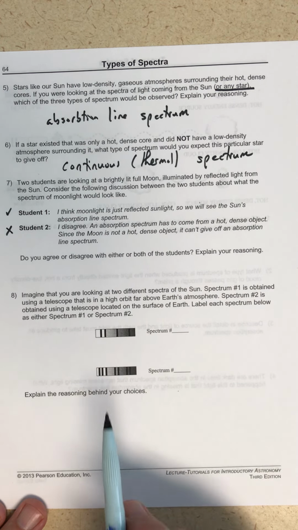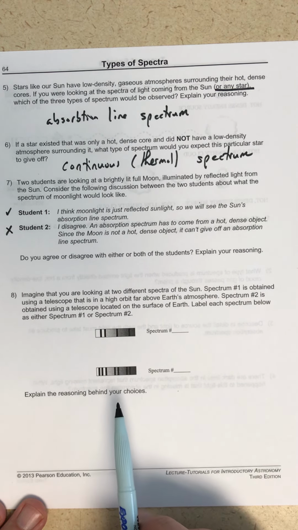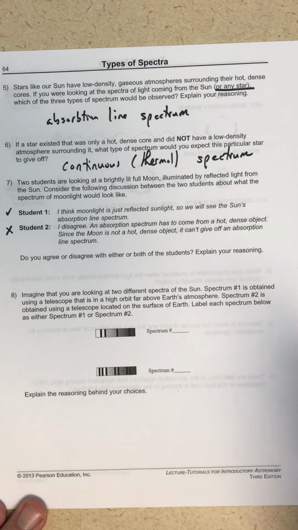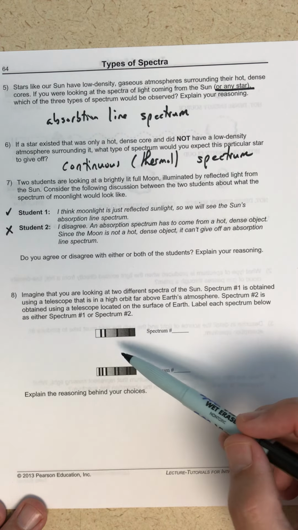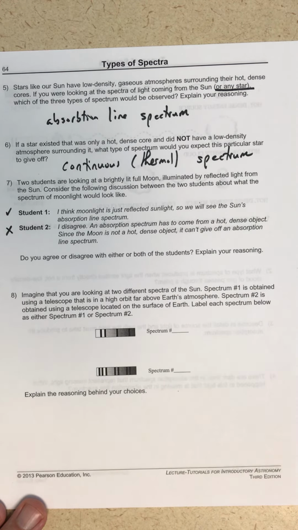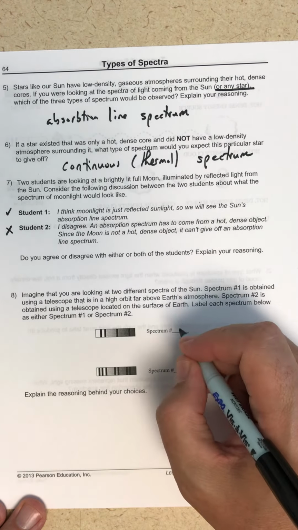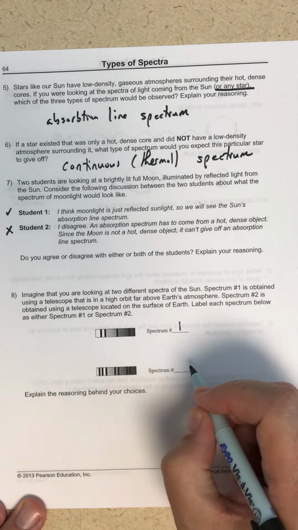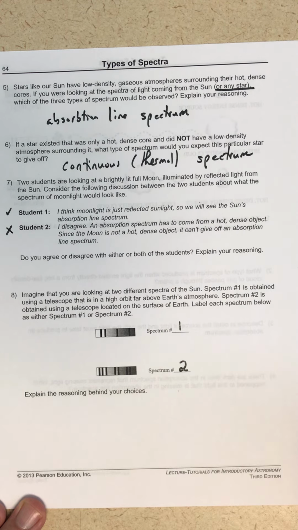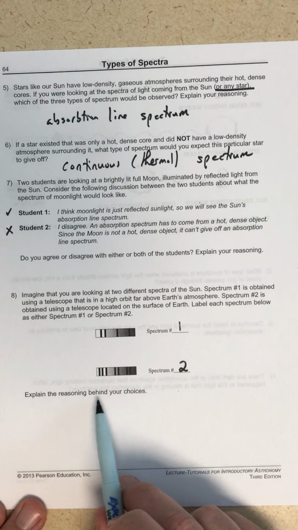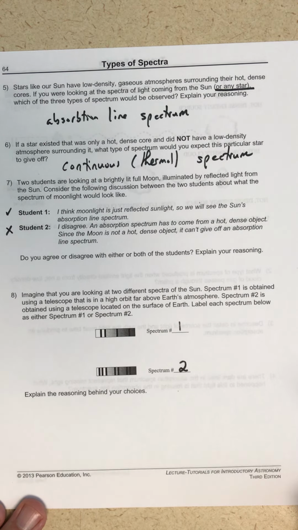Okay? So by passing through more material, I have to be picking up more lines. And it had to start with fewer lines before it passed through the atmosphere. So the spectrum that is taken from high above Earth's atmosphere has got to be spectrum number 1, because it has fewer lines, and then spectrum number 2 is the light that's detected after it has passed through even more matter by passing through Earth's atmosphere.